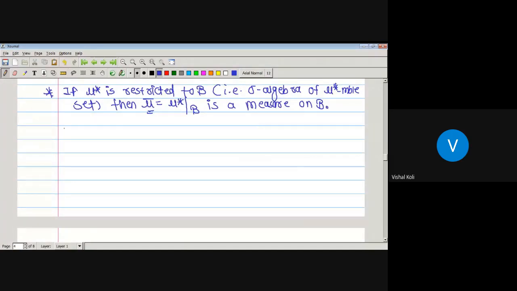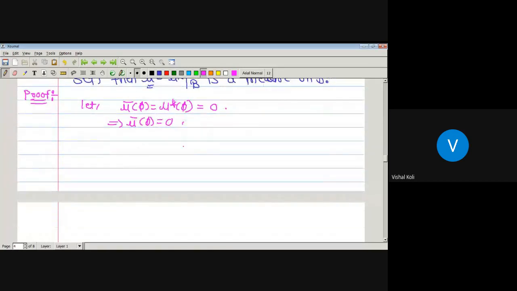Okay, now the proof. Mu bar of phi is nothing but mu star of phi, and mu star is an outer measure. Therefore mu star of phi is equal to 0, so we get mu bar of phi equal to 0. Again, if we take E to be any measurable set, then as E is measurable, E complement is also measurable under mu star, and mu star is nothing but mu bar on curly B. Therefore again it is closed under complementation.